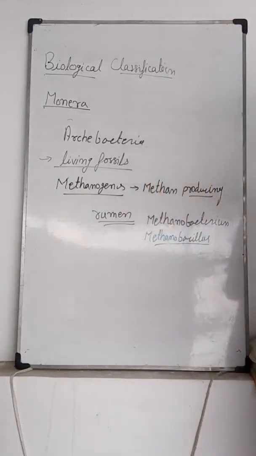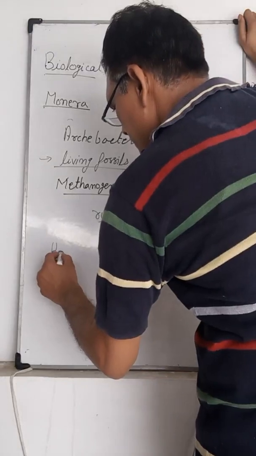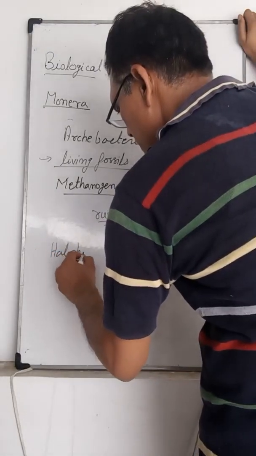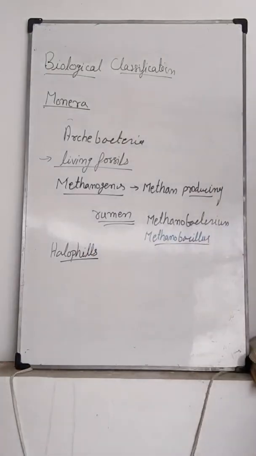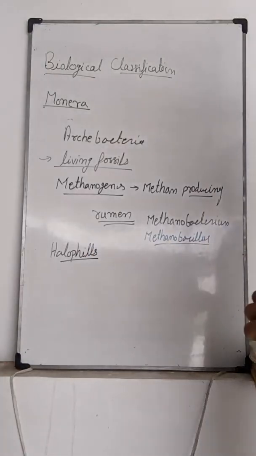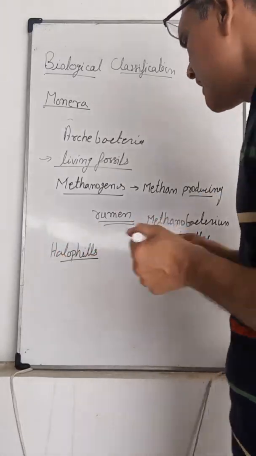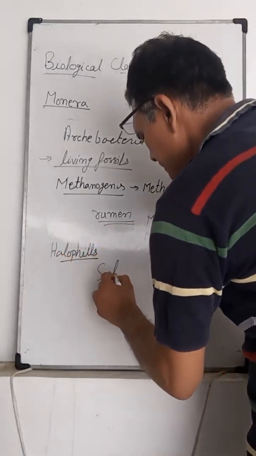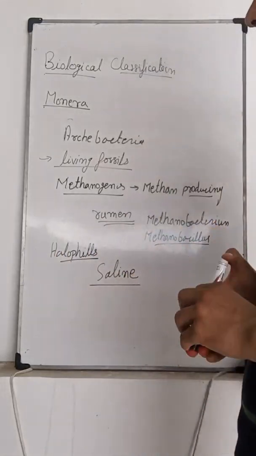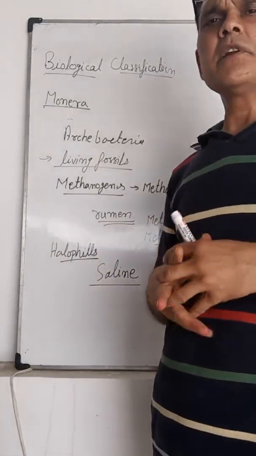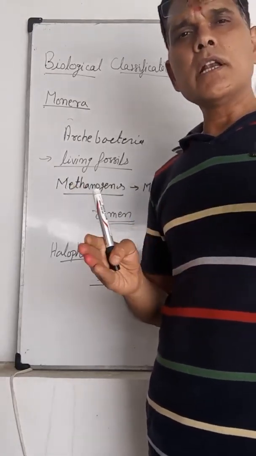Another type of bacteria is halophils. Halophilic bacteria are present in marshy areas and saline conditions, which is normally a salty condition with more than 35% salt.